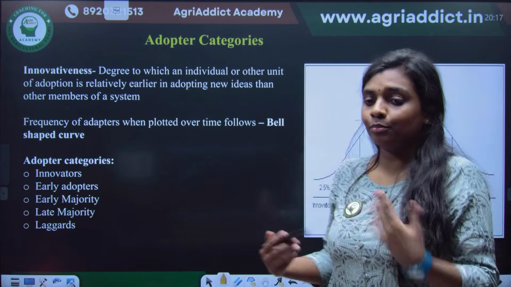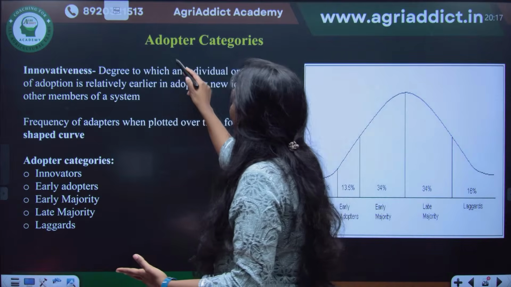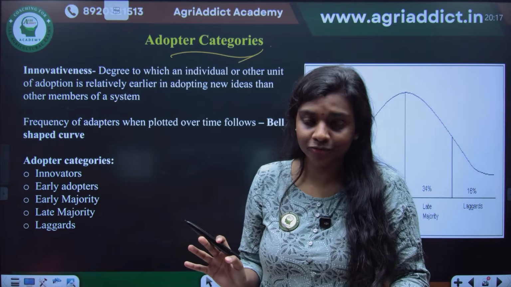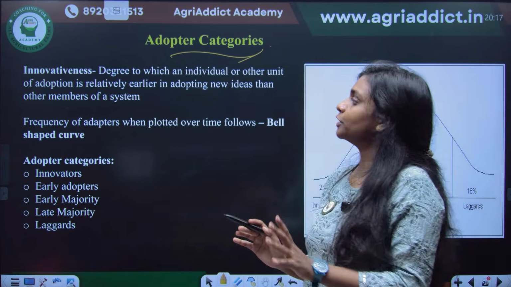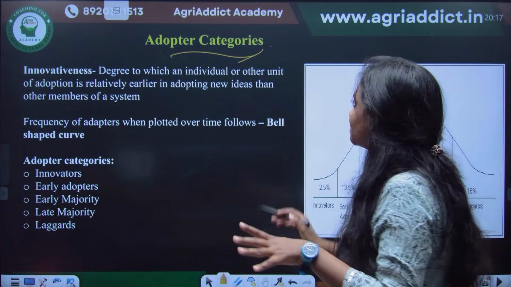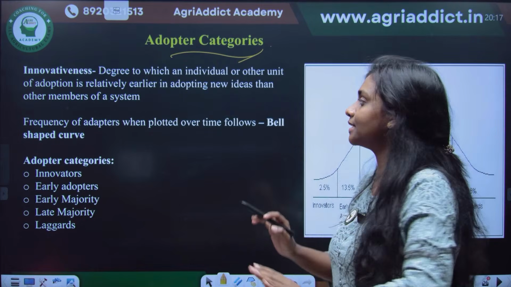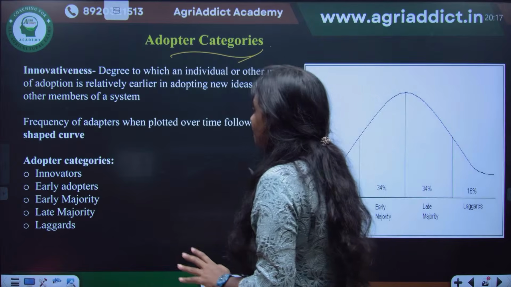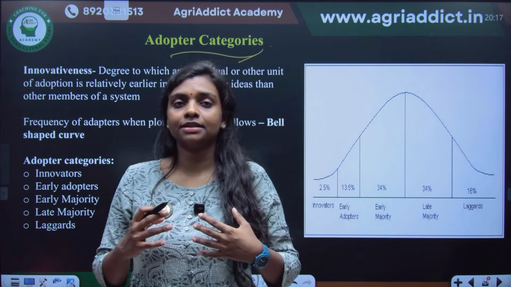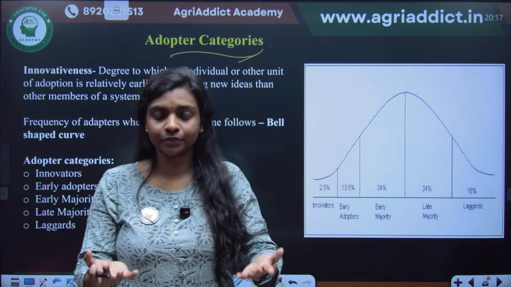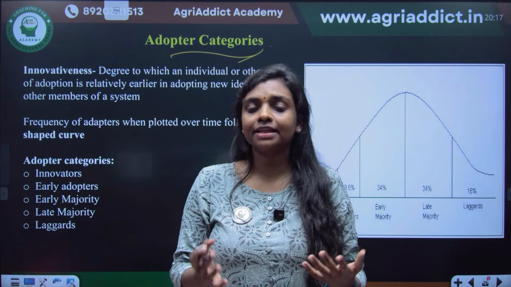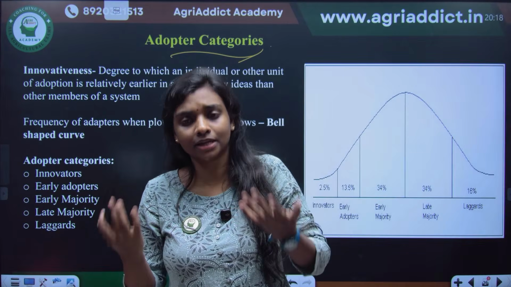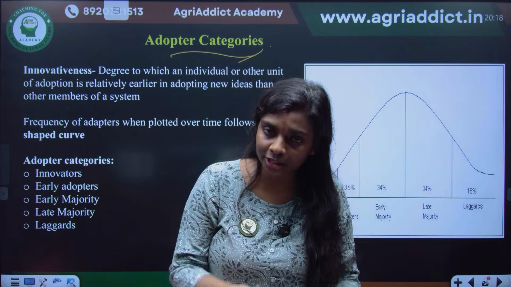And the very important portion is the adopter categories. Adopter categories is an almost sure question in almost every JRF examination. For CUET PG, I have checked the papers, but for ICAR PG and others, it is a very sure question. So adopter categories is like this: take your classroom and consider it as a society. There are many students who are studying or scoring very high marks, or scoring very low marks.